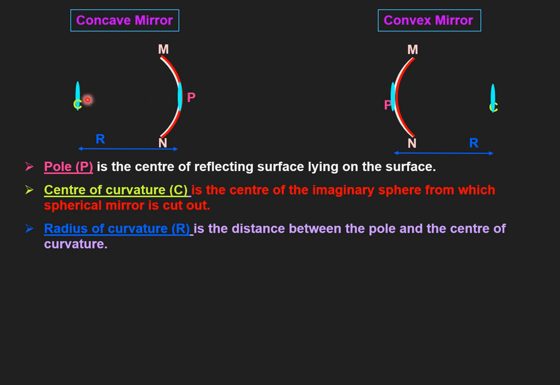If we measure this separation, it will be equal to the radius of curvature. In the same way, here also from P to C, this separation is known as radius of curvature. Radius of curvature, represented by capital R, is the distance between the pole and the center of curvature. The separation between this C and P, here P and C, is known as radius of curvature.